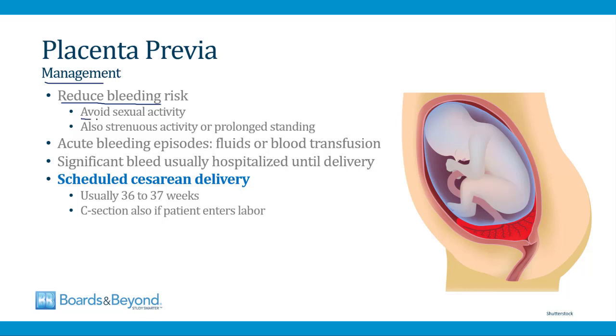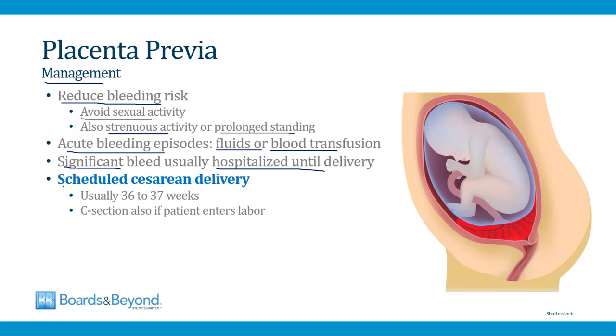They should avoid sexual activity because this can cause bleeding. They also should avoid strenuous activity and prolonged standing, both of which are also associated with increased bleeding. When women have acute bleeding episodes, they're treated with IV fluids or sometimes blood transfusions. And anytime there's a significant bleed, usually the woman is hospitalized until delivery, so she can be kept under careful